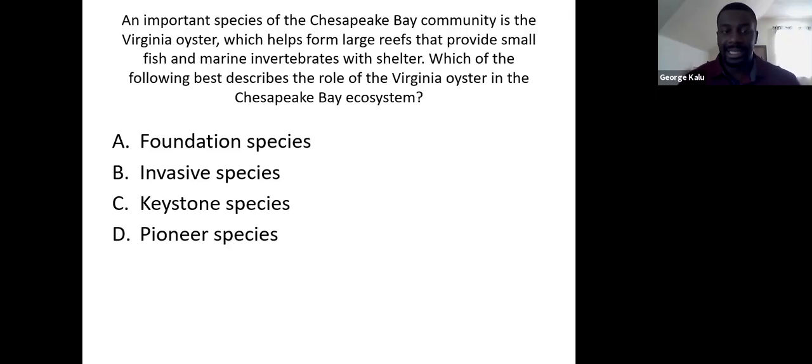Yes. So Kimberly says A, and Jackie says A as well, and that is correct. These are foundation species. Yeah. So this acts as a foundation species. They're going to be found in pretty large amounts, but they're going to be pretty helpful for the entire community.